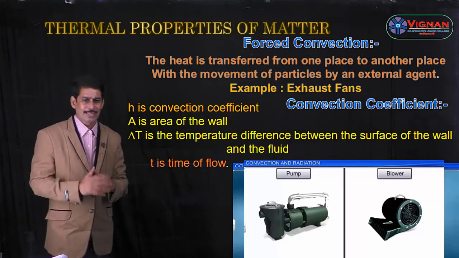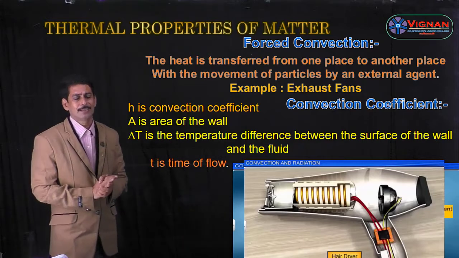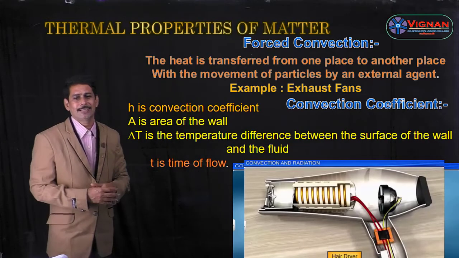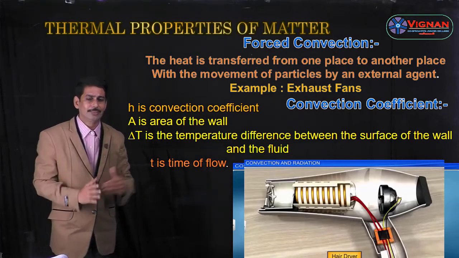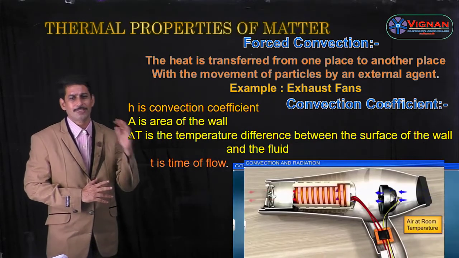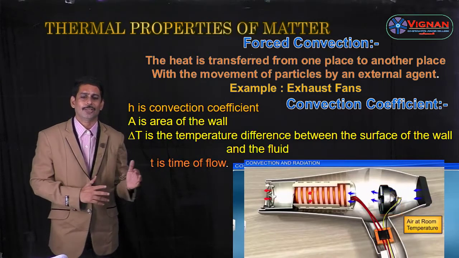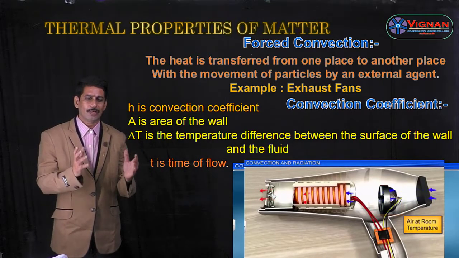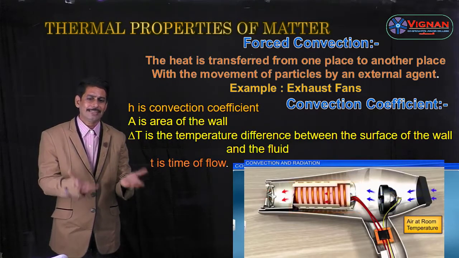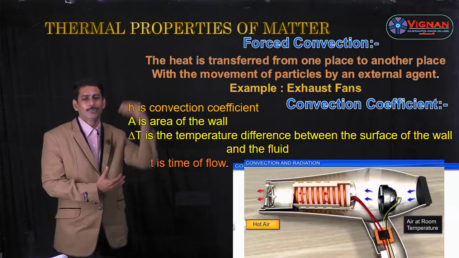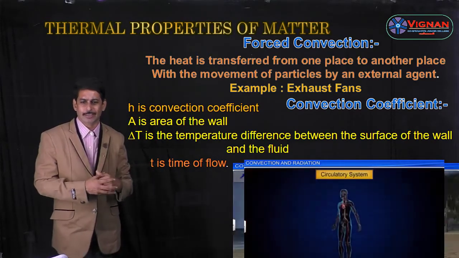Whereas in natural convection, heat is transmitted because of the variation in density. Whenever water in a vessel is heated, the heated particles move upwards, thereby heat energy is transmitted, which is called natural convection.